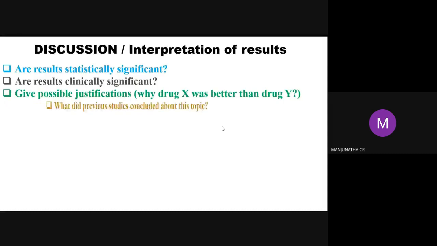Next one is: what did previous studies conclude about this topic? That is, what the existing literature reviews say about this topic.